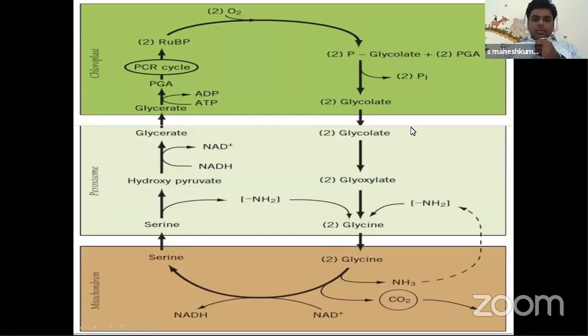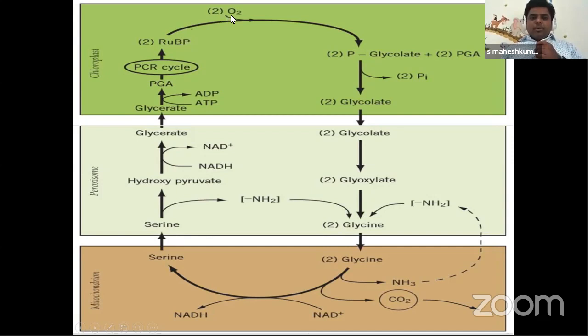Now let's go for the C2 cycle. Children, observe carefully here. How many organelles are participating here? Mitochondria, peroxisome and chloroplast. The first step is in the chloroplast, where ribulose 1,5-bisphosphate receives oxygen and converts into 2 molecules of phosphoglycolate and 2 molecules of PGA. The first stable compound is phosphoglycolate. It is a 2-carbon compound. That's why this cycle is called the C2 cycle of photorespiration.